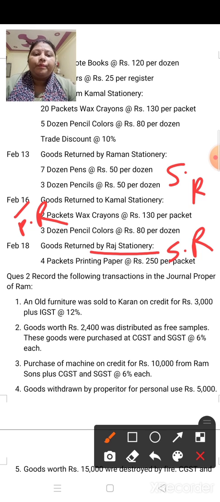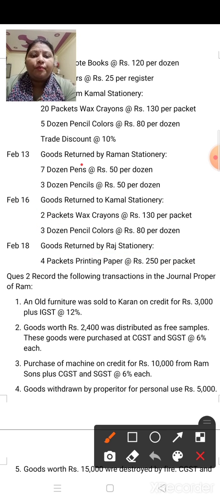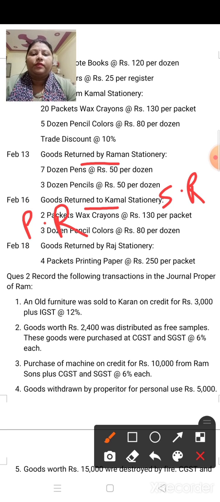But remember, if in this way you cannot find out how to recognize a sales return book or purchase return book, then one more thing. See, in the question, if "by" is written, then you have to make sales return. If "to" is written, then you have to make purchase return. So this is also one difference by which you can classify which return book you have to make.